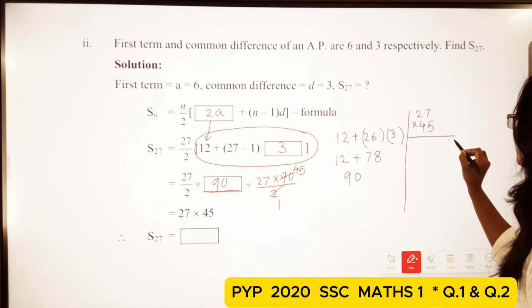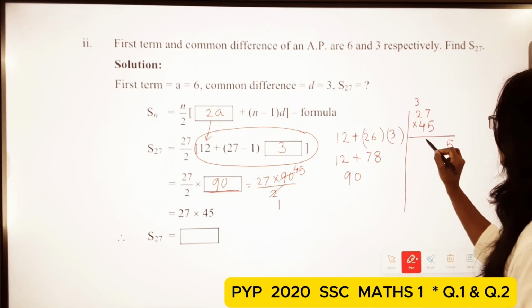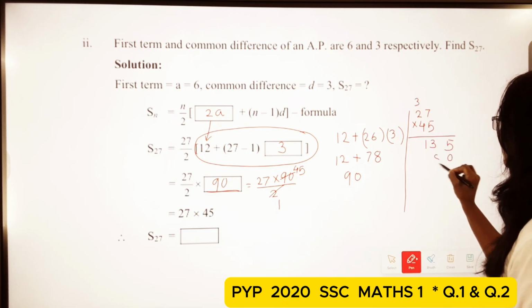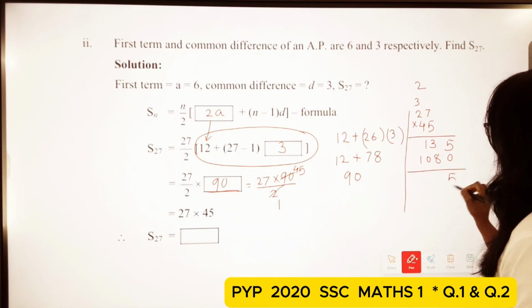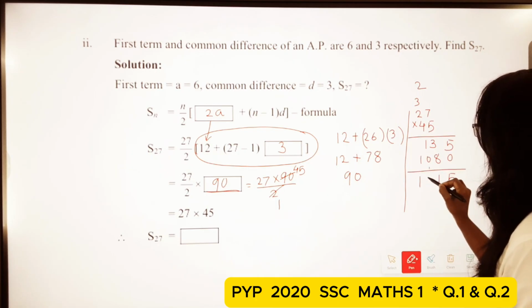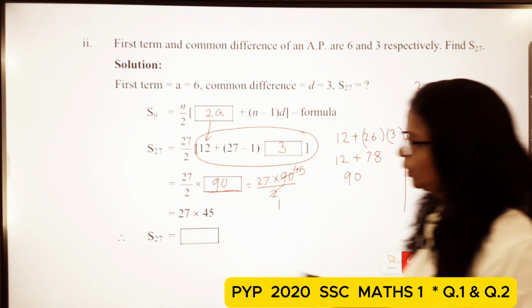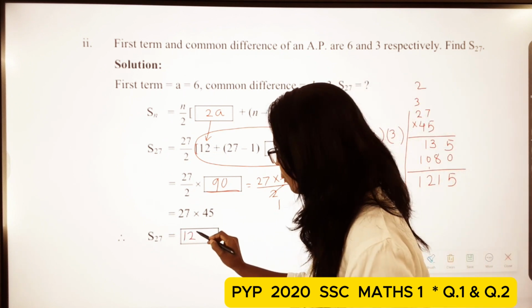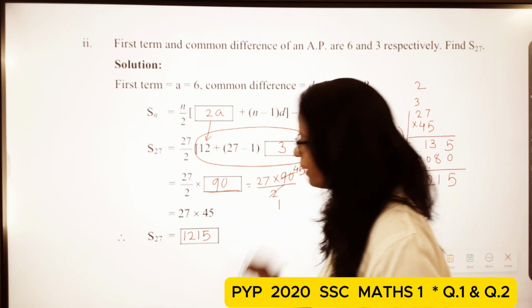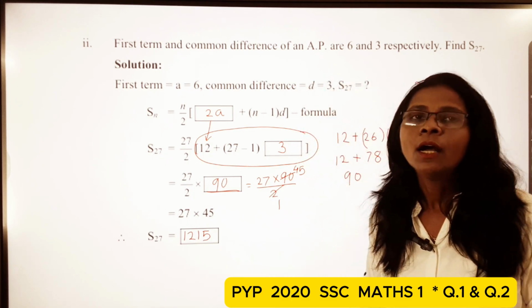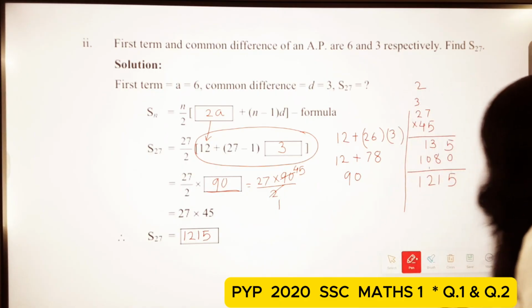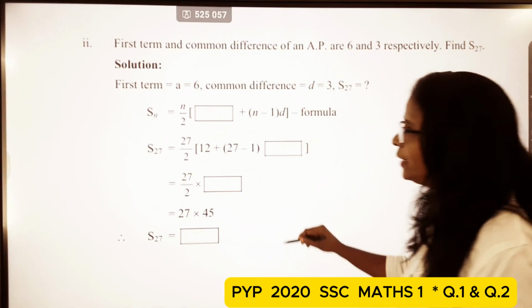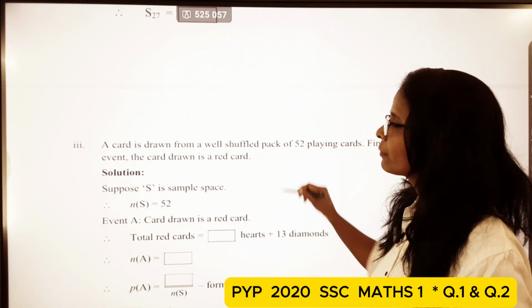So here the answer is 1215. S27 is 1215. Okay students. Then the next one, an example.